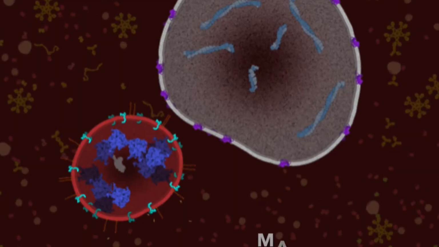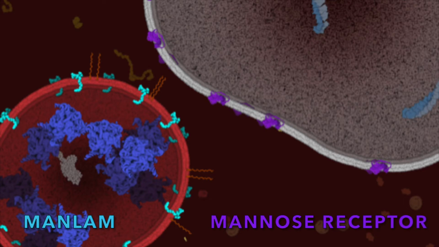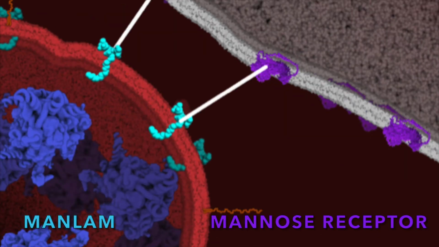Here we can see one of the most important ligand and receptor interactions. Lipoarabinomannan, or ManLAM, is a glycolipid ligand expressed on the surface of MTB. ManLAM interacts with the macrophage mannose receptor. We will now look at this at the nano level.